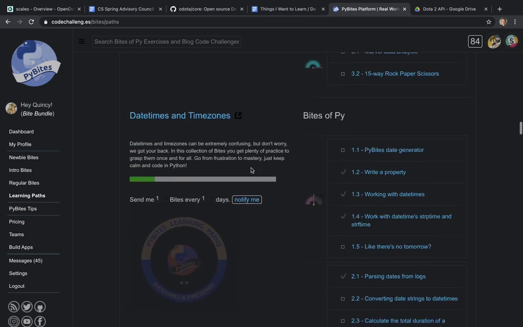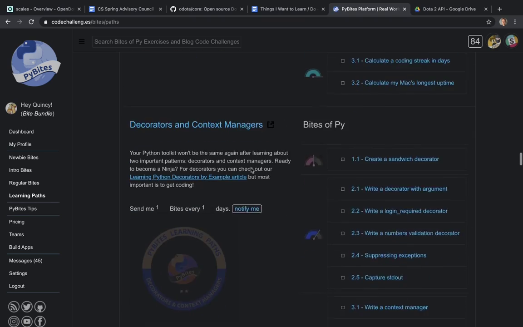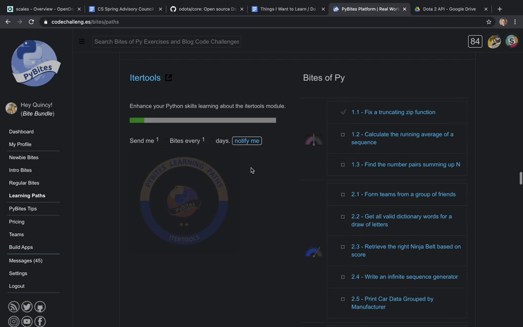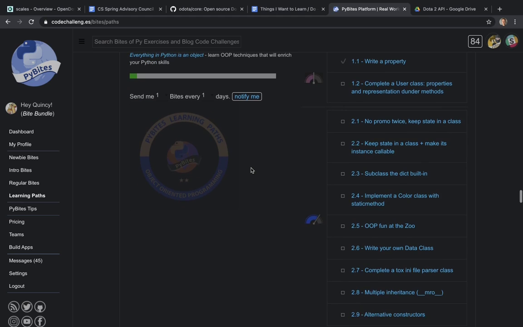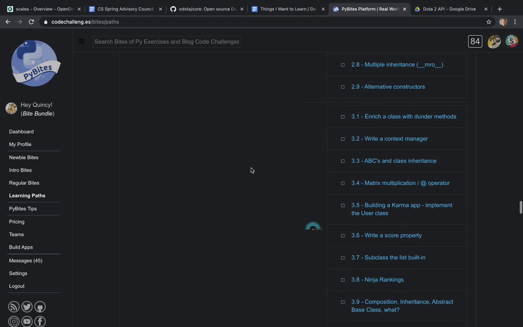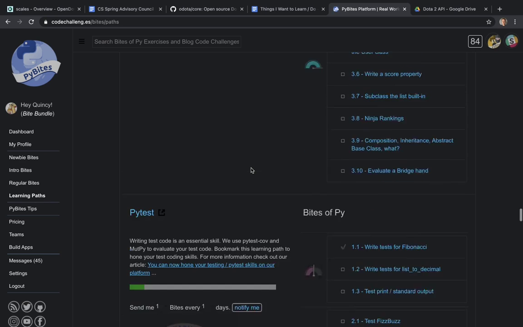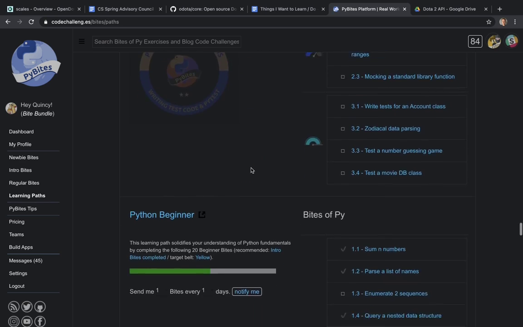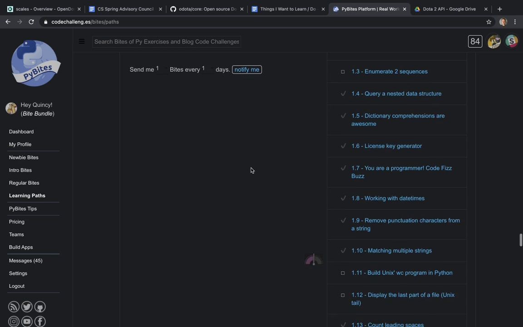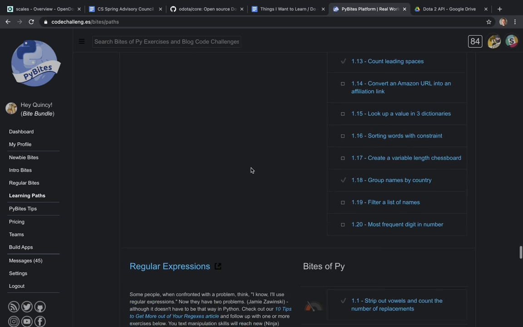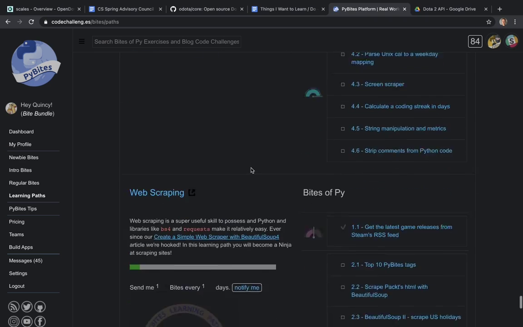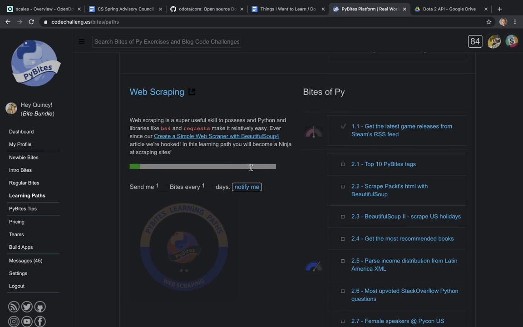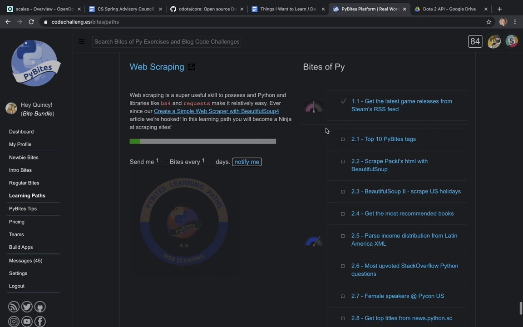You get to use the full set of libraries that are available to a Python programmer, which is a little different than what you might get on some of these other sites where you're just solving the sort of interesting algorithmic question about how you should go about coding whatever it is. So I'm not doing a very good job explaining that, but basically, PyBites is a great site if you want to be a better practical Python programmer. Like if your job is to write Python code, then this is a really good place to go. And I really like it for that reason. And I always end up learning something new and interesting on this site.